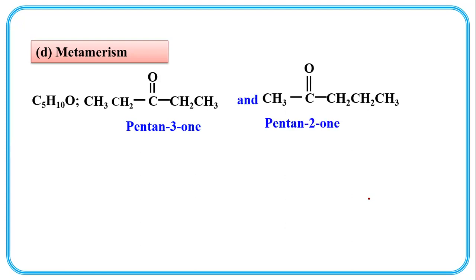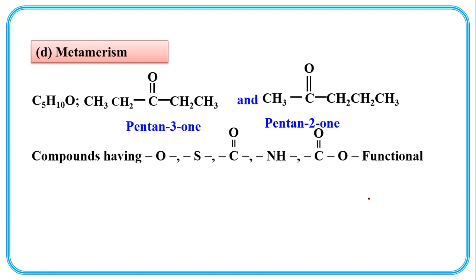Total carbons are 5. So it should be noted that compounds having divalent oxygen, sulfur, the ketonic functional group, NH, and the ester functional group exhibit metamerism.